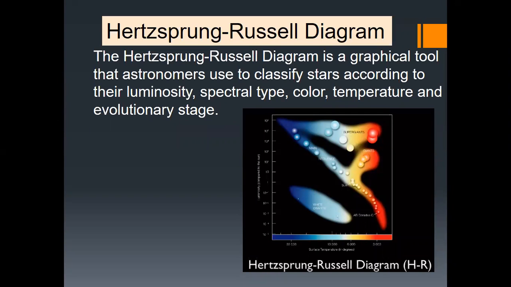Let's learn about the Hertzsprung-Russell diagram. We call this the HR diagram. This HR diagram is a graphical tool that astronomers use to classify stars according to their luminosity, spectral type, color, temperature, and evolutionary stage.